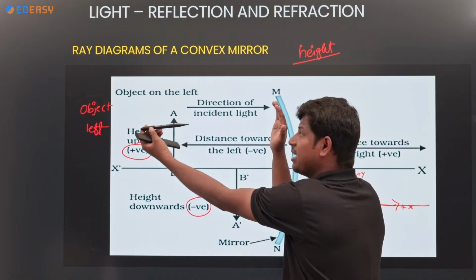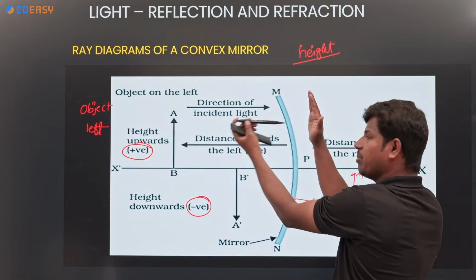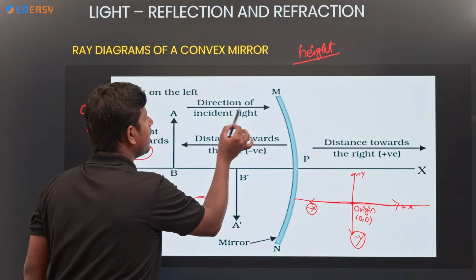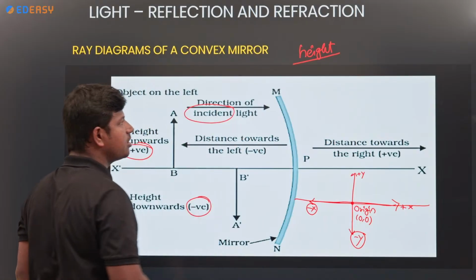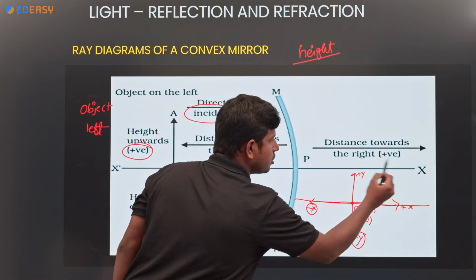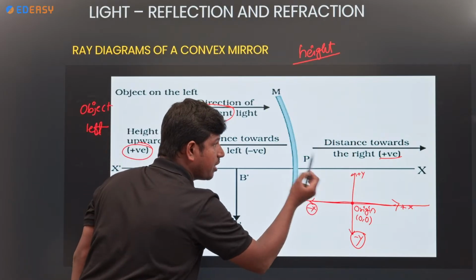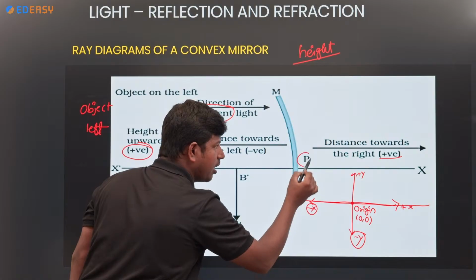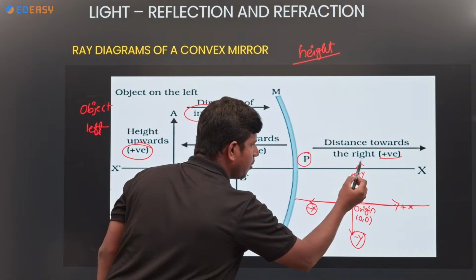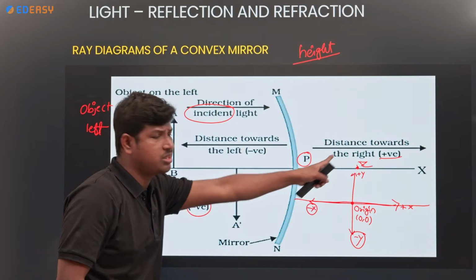So incident ray, light rays are coming from this direction towards the mirror. The direction of the incident light ray, if you take distance towards the right side, positive. Suppose I am measuring from the pole to a point Z.